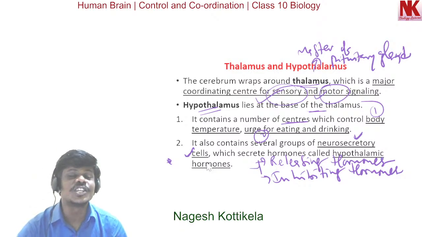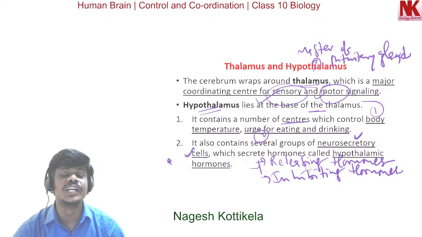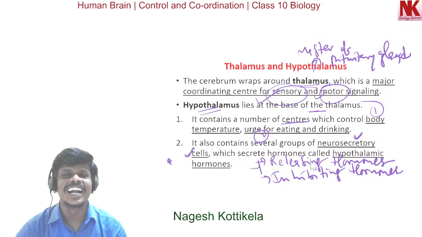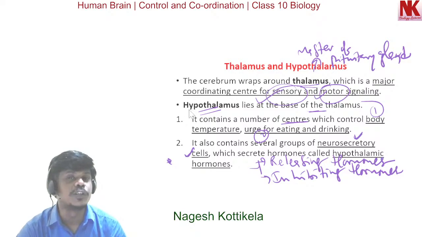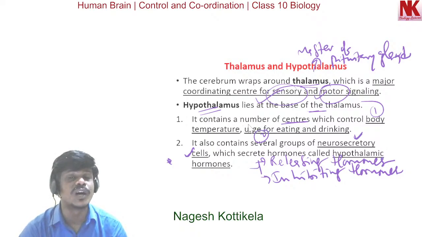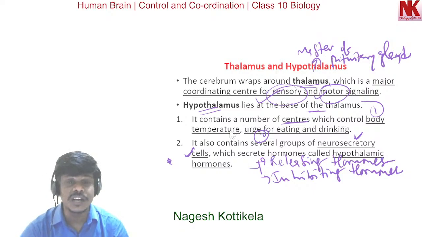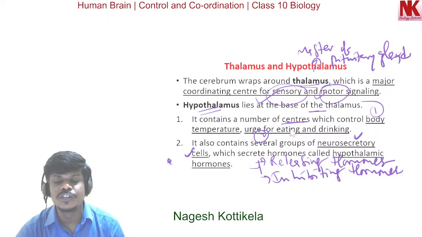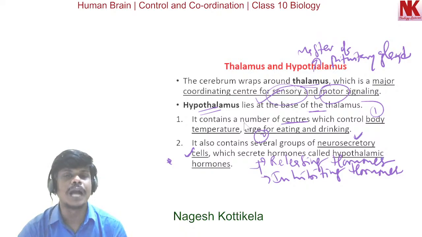It secretes hypothalamic hormones like releasing hormones and inhibiting hormones which control the functioning of the pituitary gland. So the hypothalamus has endocrine functions as well as some involuntary functions it controls, like regulating body temperature and the urge for eating and drinking.